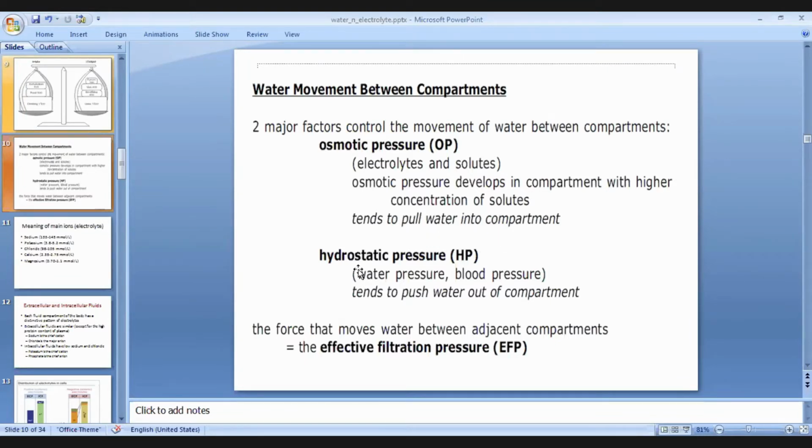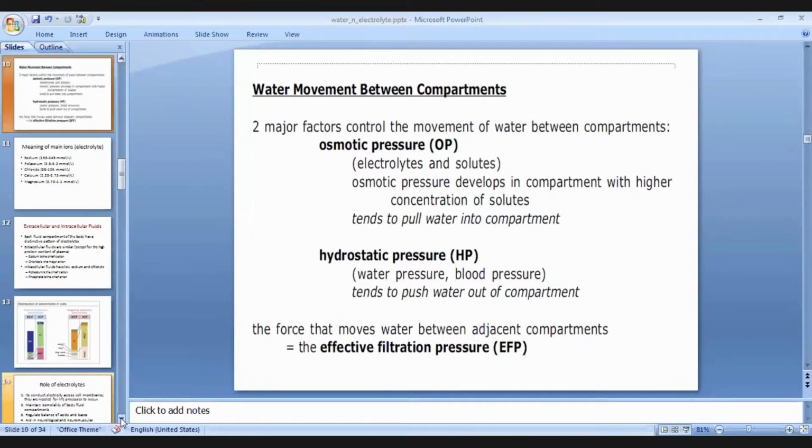Another is hydrostatic pressure, HP. This is the pressure of water, like blood pressure, and it tends to push water out of the compartment. So these two pressures, osmotic pressure and hydrostatic pressure, cause the relative movement of fluid between the compartments. The force that moves the water between them is the effective filtration pressure. When there is a difference between these pressures, there will be movement of water from one compartment to another.